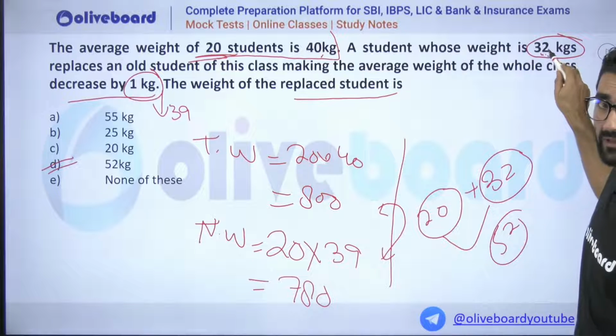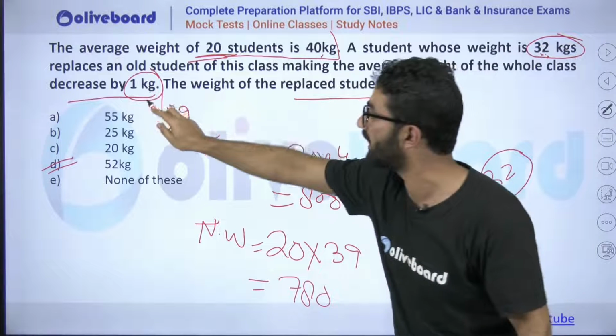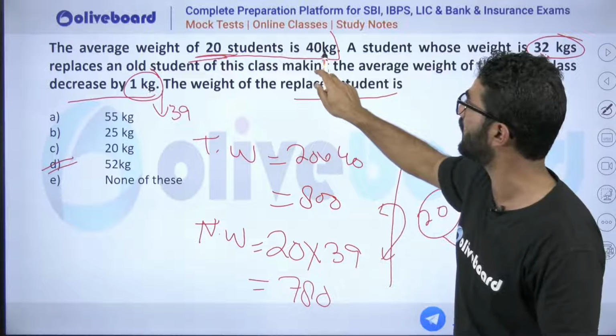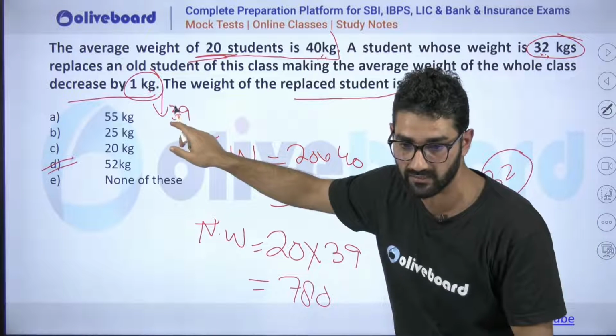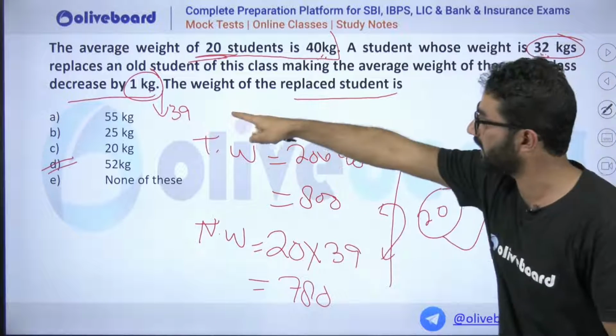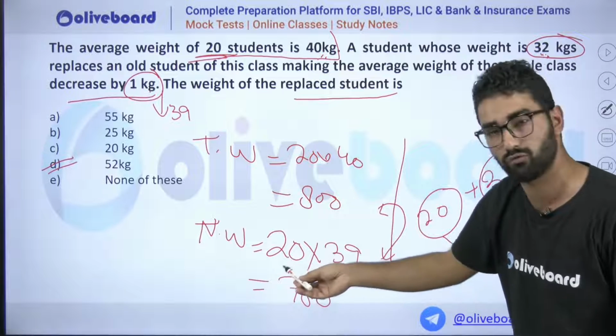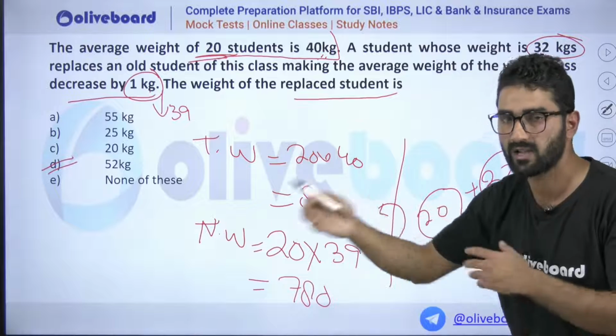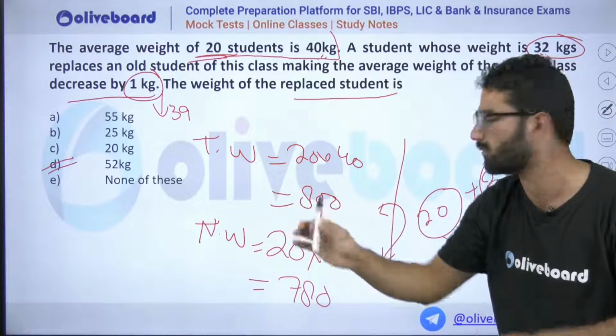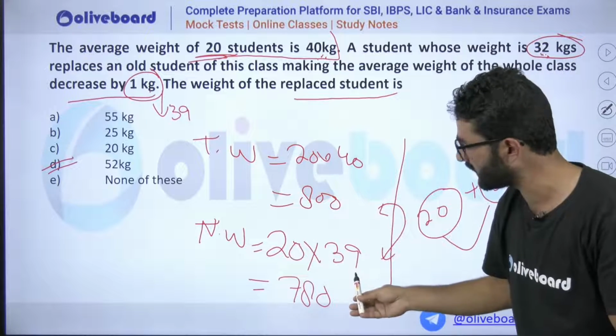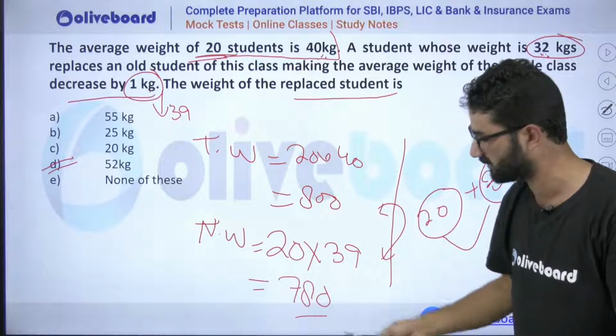This will decrease the average by 1. We have a previous average of 40 kg, now it will be 39 kg. Yes, my dear. If the average has been decreased by 1, what will be the new total? There will be 20 students. Someone comes in and one goes out, so there will be 20 only. Now the new average is 39, and the total is this much.